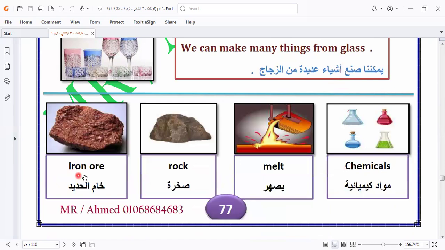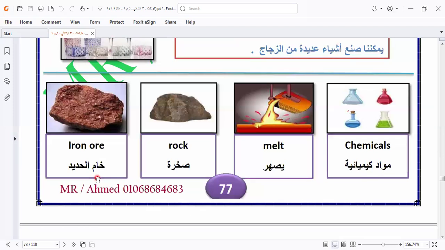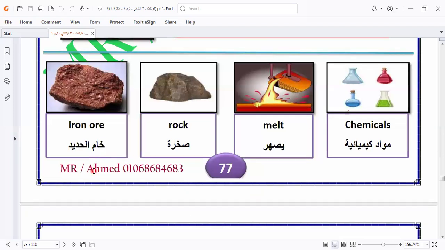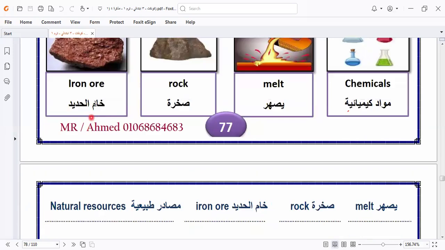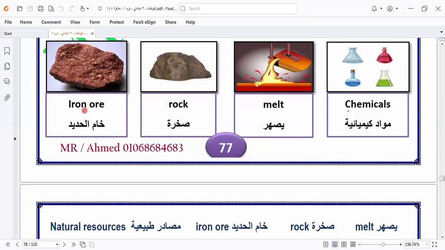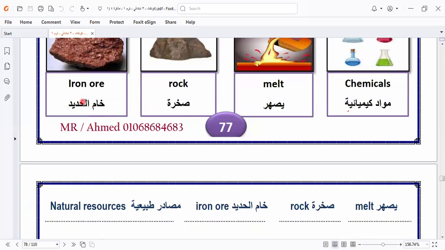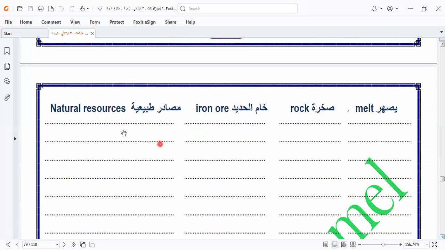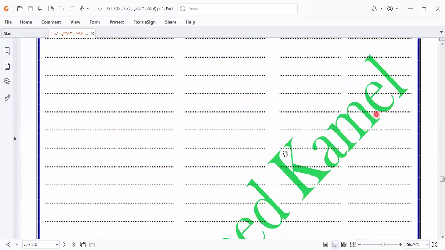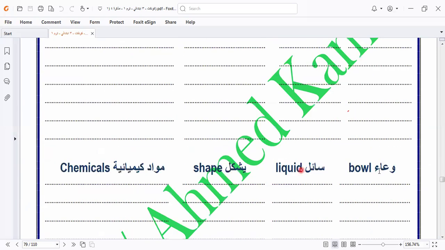Okay. Here we have iron ore, rock, milk, chemicals. Maybe iron ore is strange for you. You must know it. It is a different word that you may not know. Okay, iron ore. Let's read the vocab, and as we told, write this vocab in half column. We have natural resources, iron ore, rock, and melt. Here we have chemicals, shape, liquid, powder.